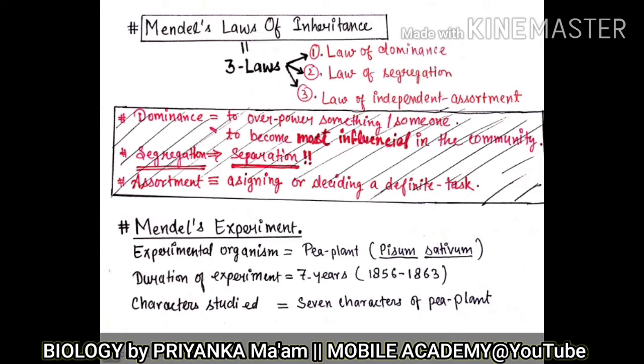Now if you have understood these three terms, dominance, segregation and assortment, you have to forget about it. Nobody is going to ask you the definition whatever I have written here, and this is the reason why I have crossed it also. In your class 12 board exam or in the NEET exam, you won't be asked to describe what is segregation or what is dominance. Nobody is going to ask that. Rather, you just have to know it for your concept.